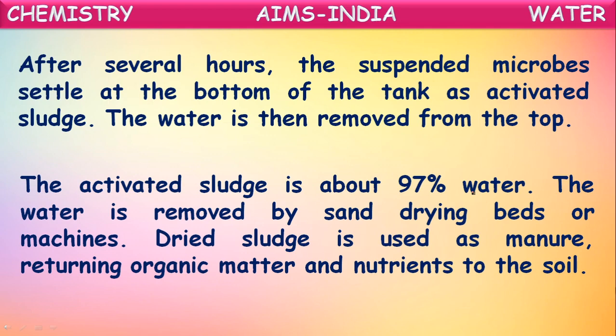When the water is passed through the sand beds, pure water will be collected from the bottom, where the activated sludge will be stuck in the sand. In that way, pure water is collected. So dried sludge is used as manure, returning organic matter and nutrients to the soil. This activated sludge is also used as manure, which returns the organic matter and nutrients to the soil.